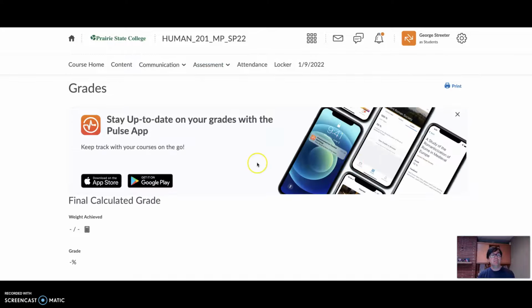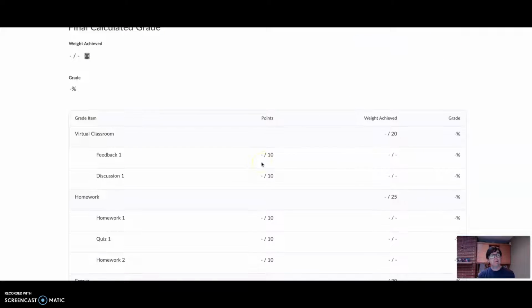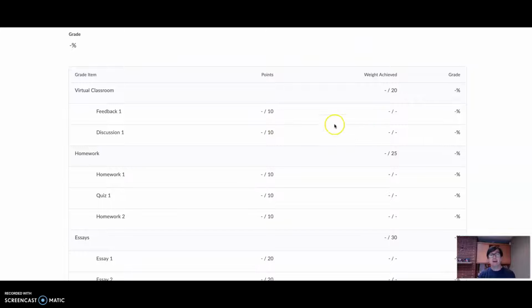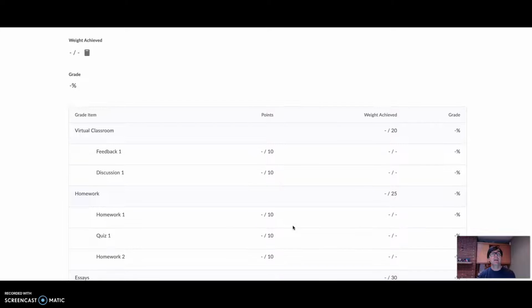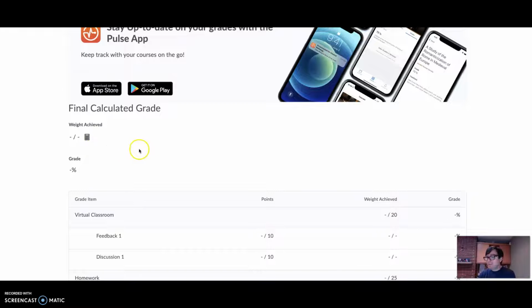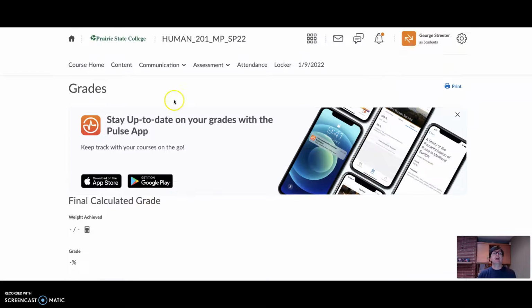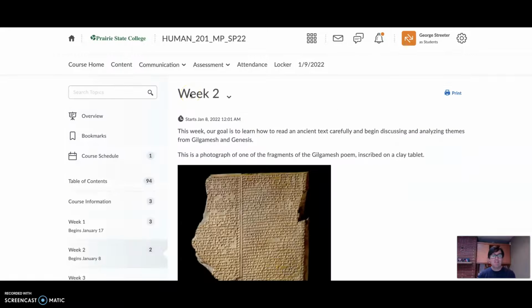The grades will look like this. Again, nothing is filled out yet, but you'll see the scores for your virtual classroom, your homework assignments, your essays, your exams. And then at the top, it will weight the grade and give you your final calculated grade here. But what I strongly encourage you to do is to keep track of your assignments